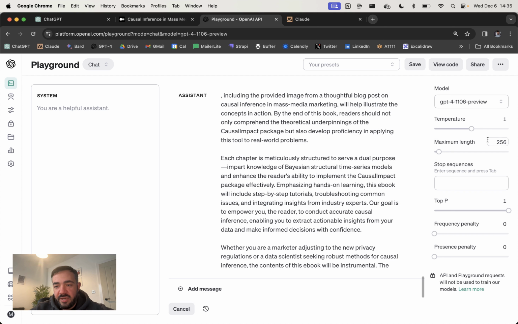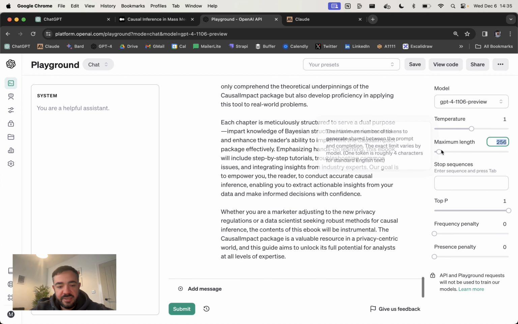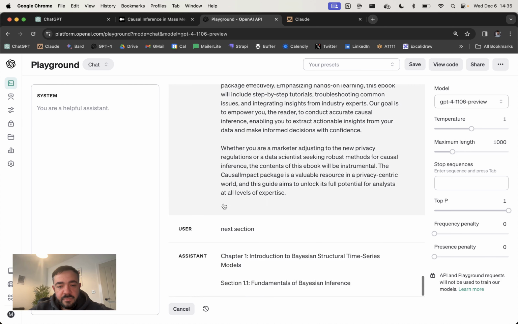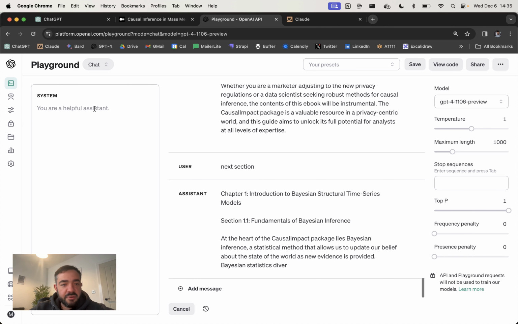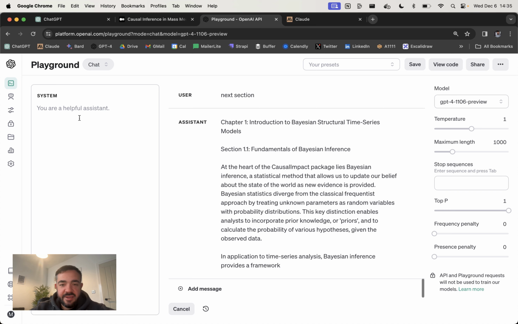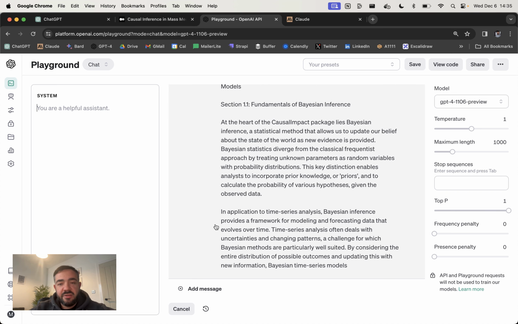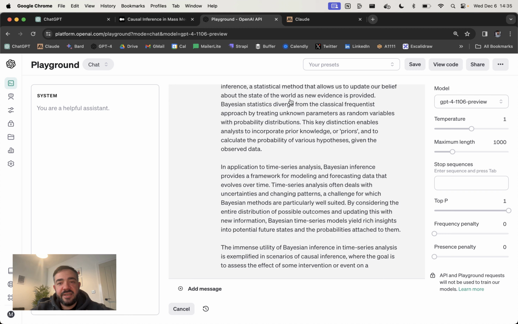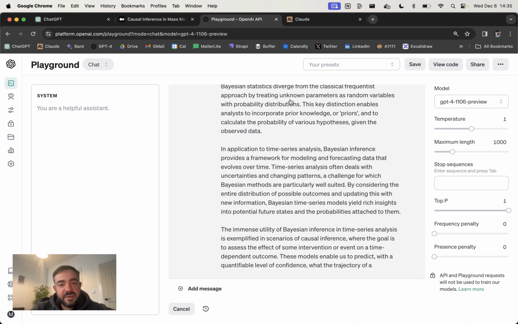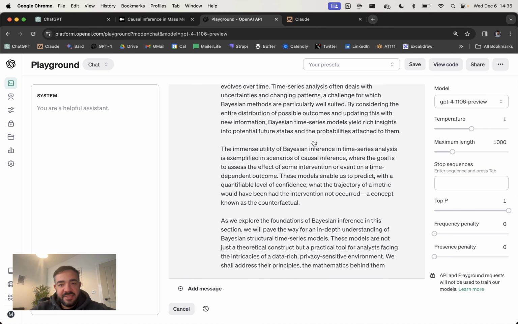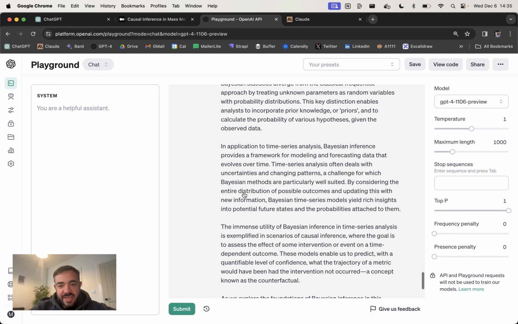One of the things you might want to do here is just edit the maximum length and the tokens. This is like how much of a response it can get back. You can say next section, and hopefully it will write the whole section now. And it'll just keep going with that. You can also experiment with messing around with the system message. This is where I'd put your tone of voice or style guide if you want it written in a specific way. And then you can also go back and add additional case studies or things like that to the outline if needed. That's probably the point where you want to get the outline approved with your client, or you approve it and add in additional things, like you can put in specific statistics or whatever you want it to quote. So that is the process.